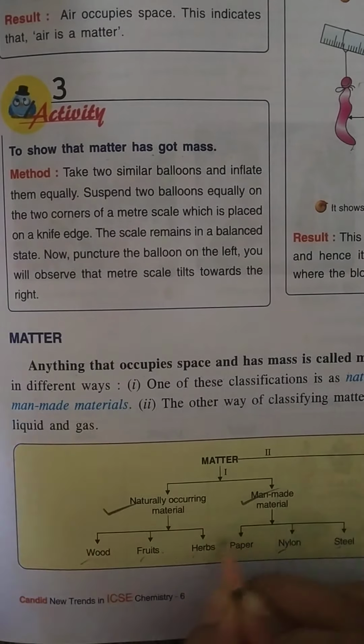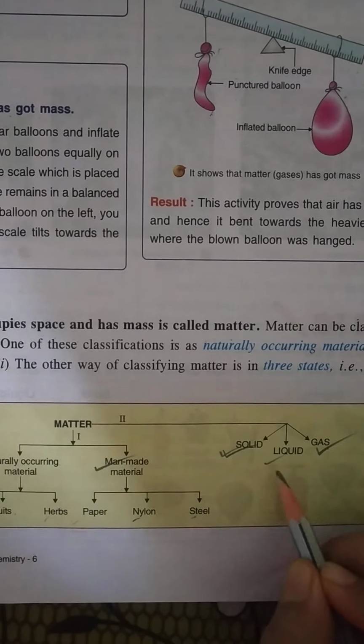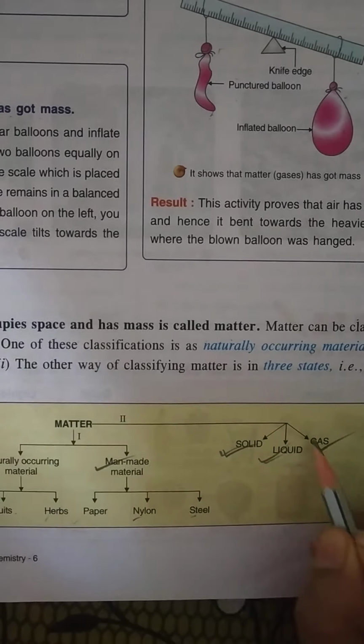Now the second point is on the basis of their states. Matter can be solid, liquid or gas. So on the basis of the states, matter can be of three types. We can classify matter into three types: first, solid, liquid, gas. Now we will read in detail about the three states of matter.